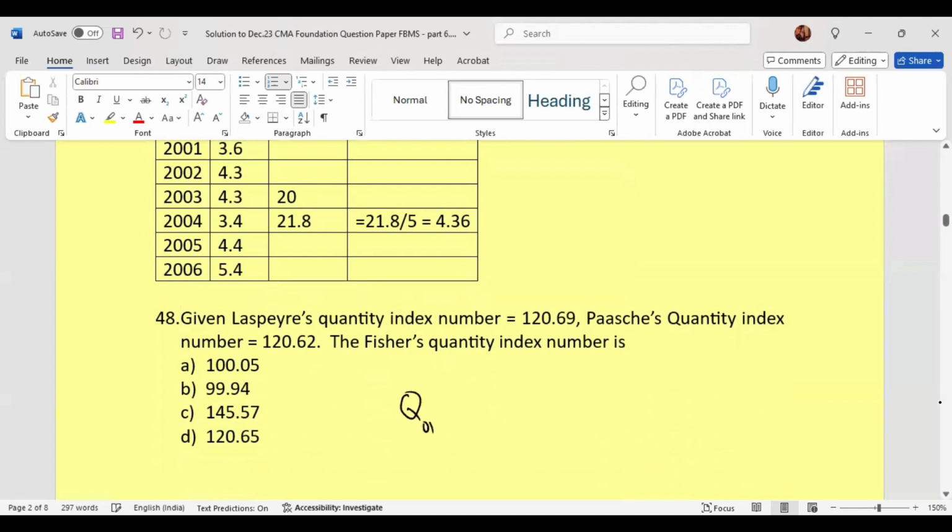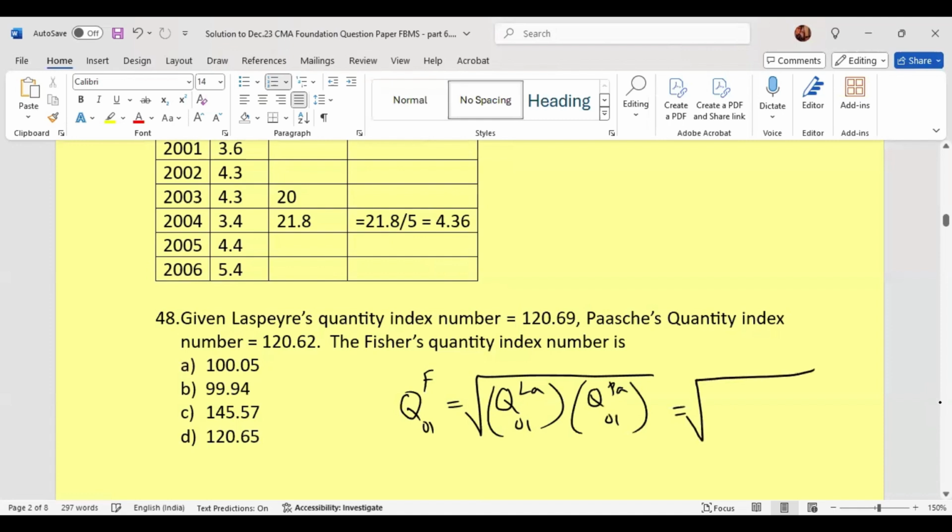So Q01 of F will be square root of quantity index of Laspeyres multiplied by quantity index of Paasche. Substituting the values, we will have 120.69 multiplied by 120.62. So after multiplying and taking square root, we get 120.65. So that is option D.